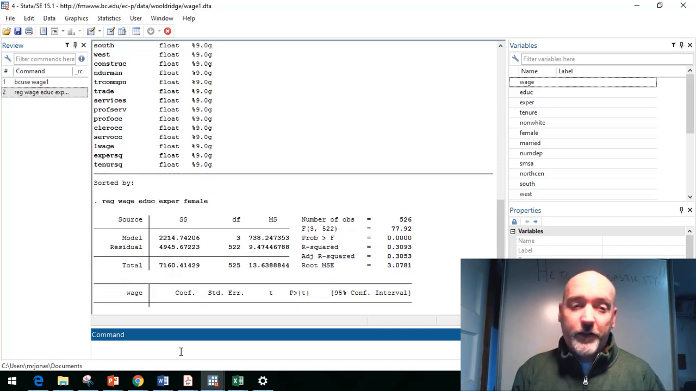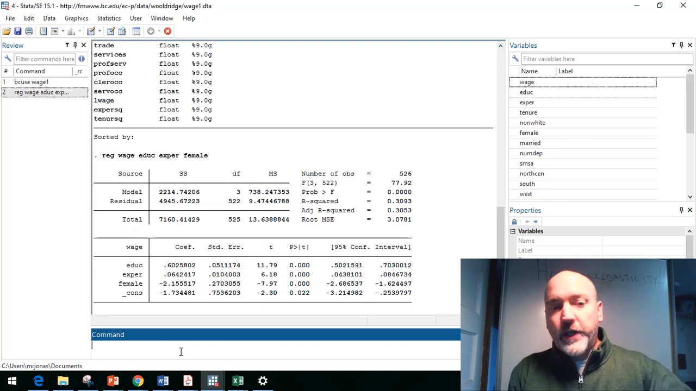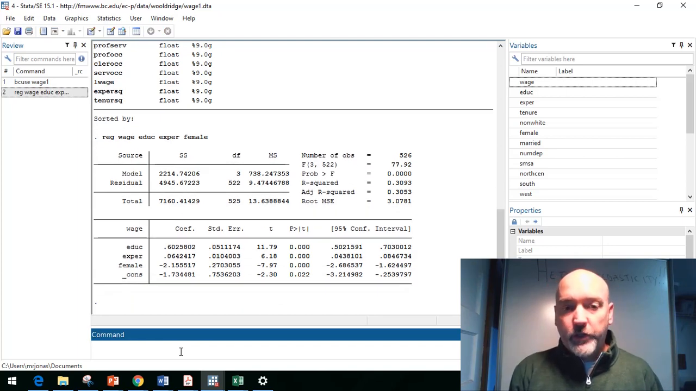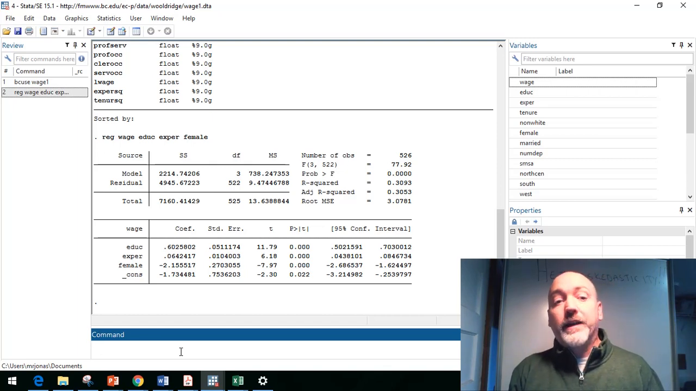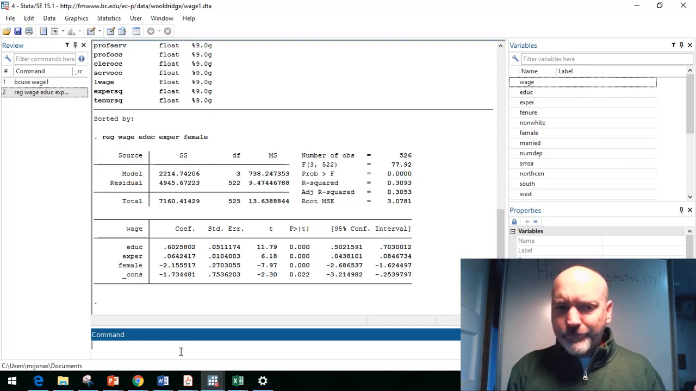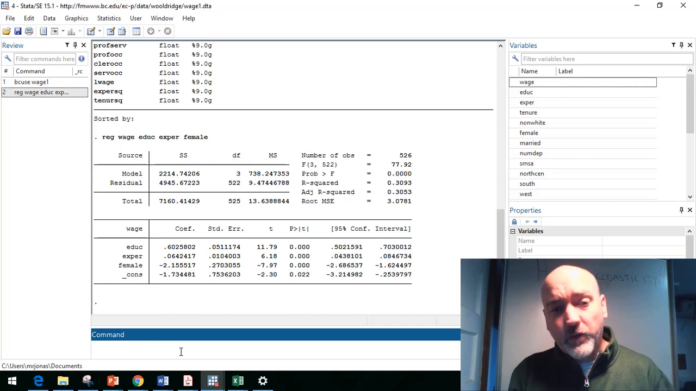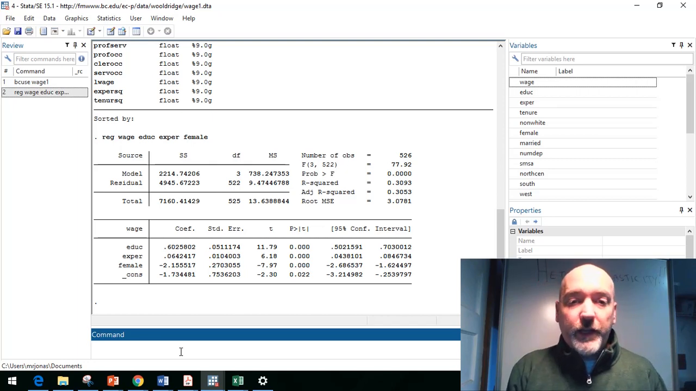Fantastic. There it comes. Okay, so we've got our return to education, about 60 cents per hour of additional wage per year of education, highly significant. Every year of work experience adds about 6 cents to your hourly wage. So about 1/10 of the value of that year of education. So yet again, stay in school. And then unfortunately, we do have a negative and highly significant coefficient on that female dummy variable. So holding education and experience constant, females earn about $2.15 less per hour.